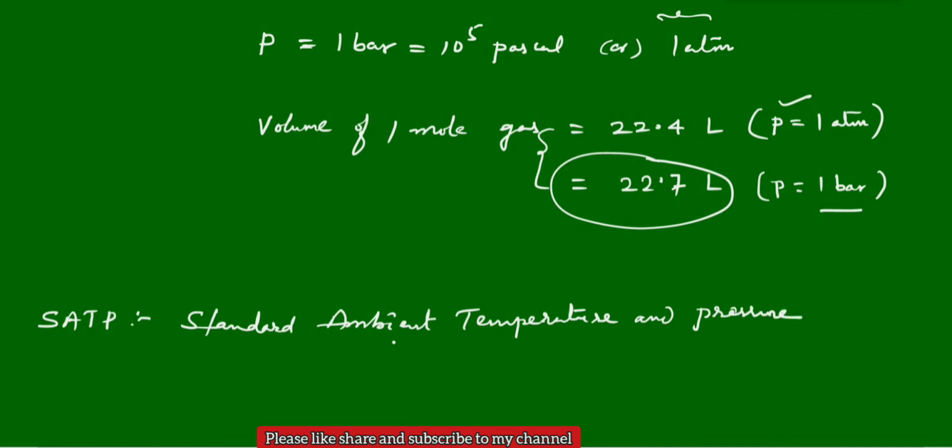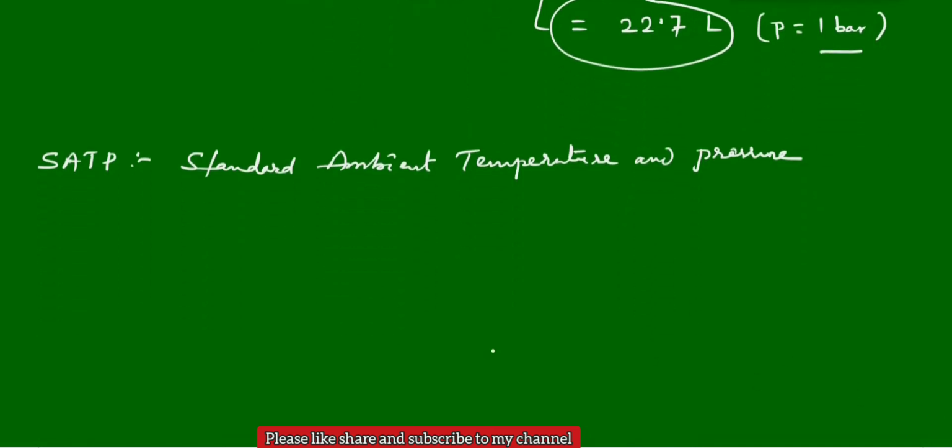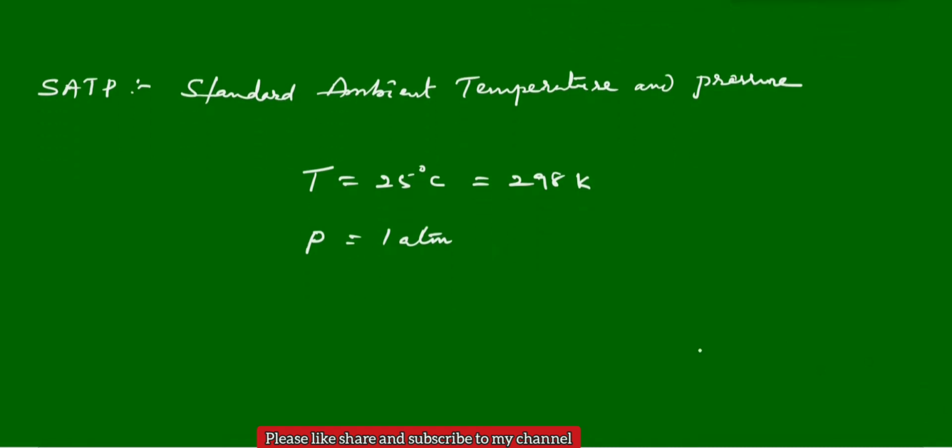Ambient conditions mean mostly room conditions. At room temperature we can take mostly 25 degrees centigrade. So at ambient conditions, the temperature we can take as 25 degrees centigrade or 298 kelvins. This is the ambient temperature. Again, pressure is constant, atmospheric pressure only, 1 atmosphere we will take. And in this situation, the volume of gas: